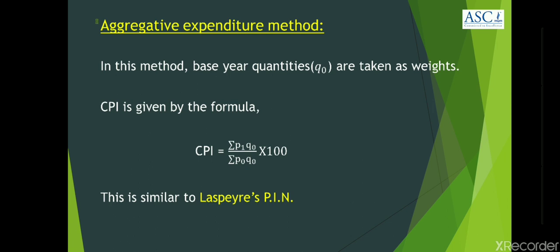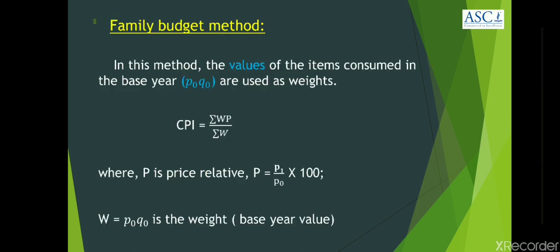This is similar to Laspeyres' price index number. That completes the formula for the aggregative expenditure method, in which base year quantities are used as weights. The second method, the family budget method.